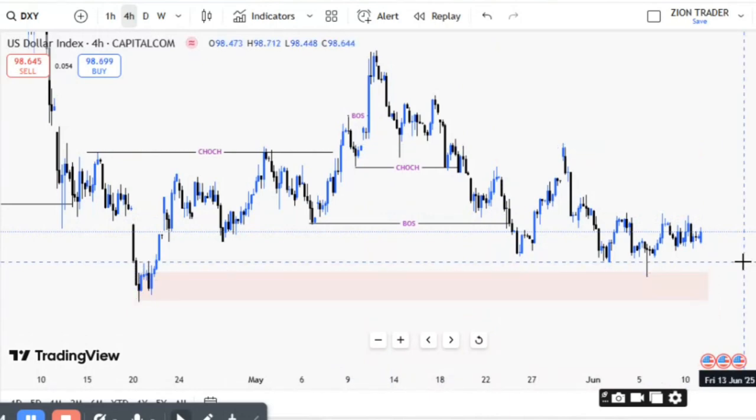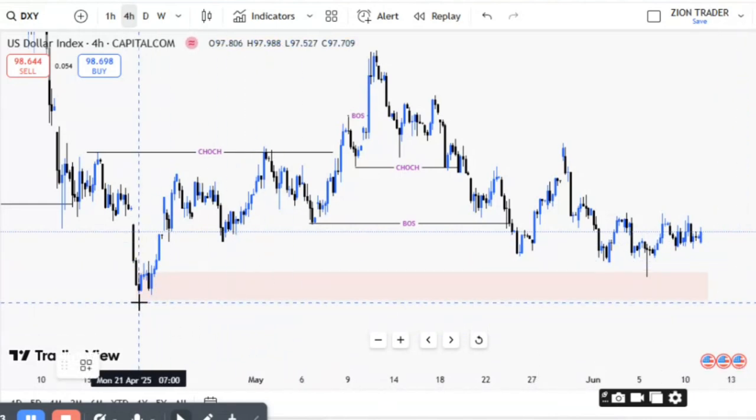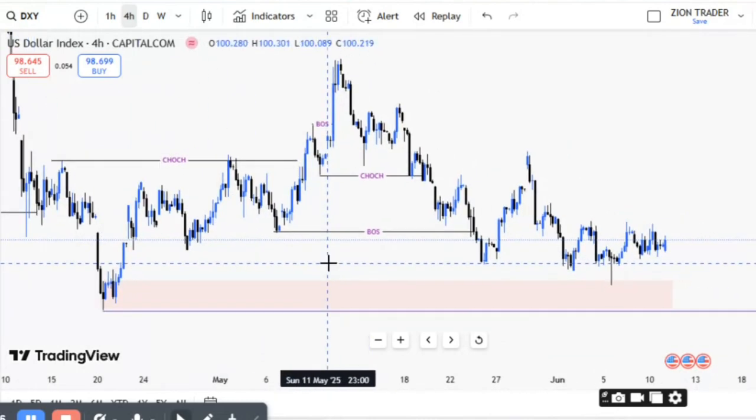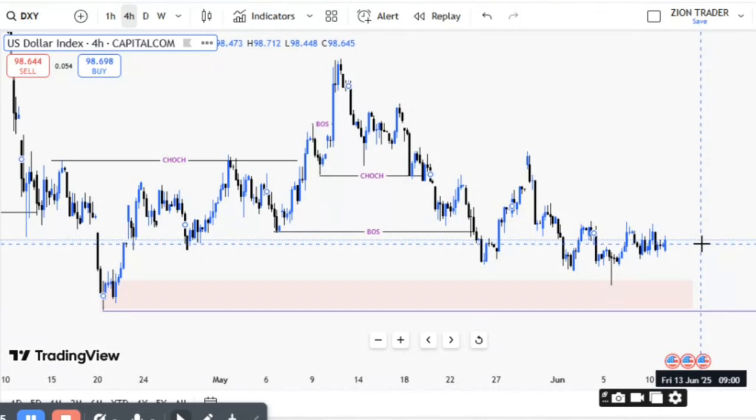If, like I said before, today's CPI comes out negative and it makes the market sell, and then we eventually take out this low, I won't be surprised, because it gave a sign that it could possibly go down. But overall, currently my bias is bullish for DXY, at least for the short term, not for the long term. Long term is very bearish. But for the short term, let's just follow what happened during last week's NFP and see if it could influence today's CPI. If today's CPI comes out bullish and influences the market to go bullish, it's going to be good for me.